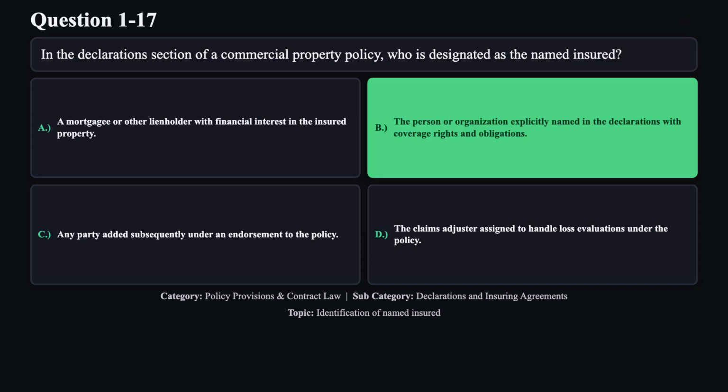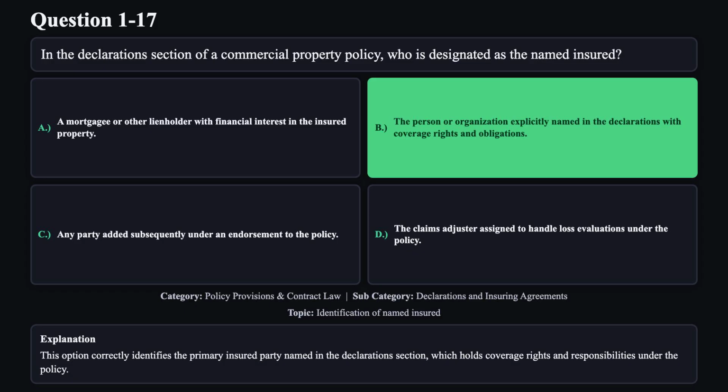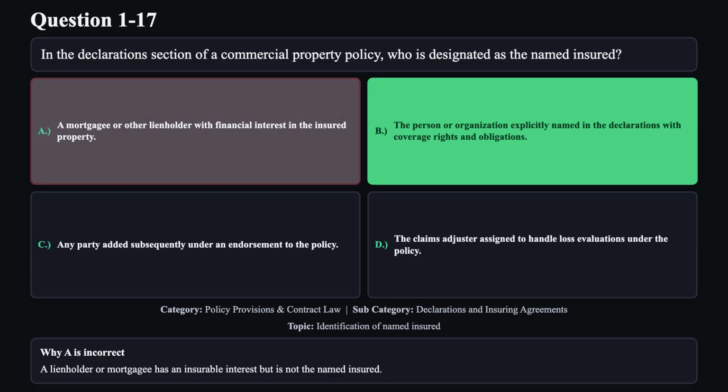The correct answer is B. This option correctly identifies the primary insured party named in the declaration section, which holds coverage rights and responsibilities under the policy. Reason A is not correct. A lien holder or mortgagee has an insurable interest, but is not the named insured.